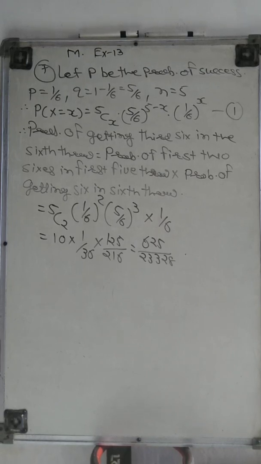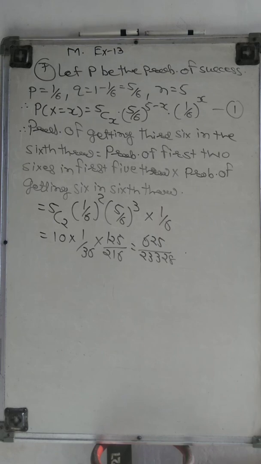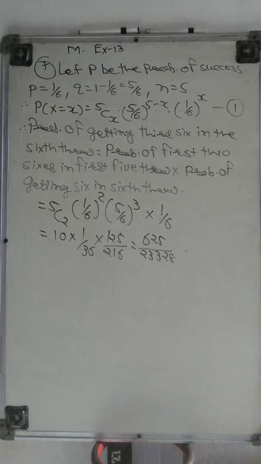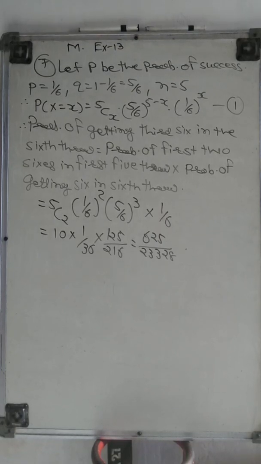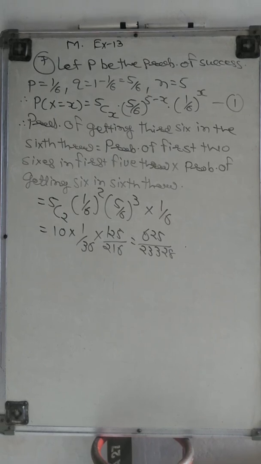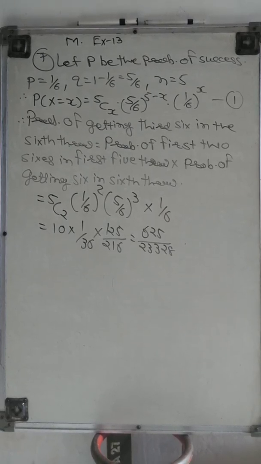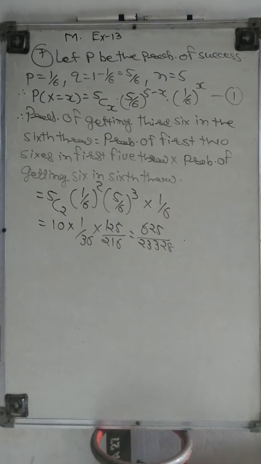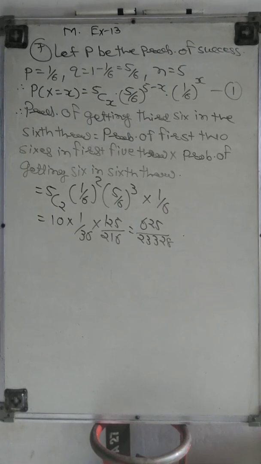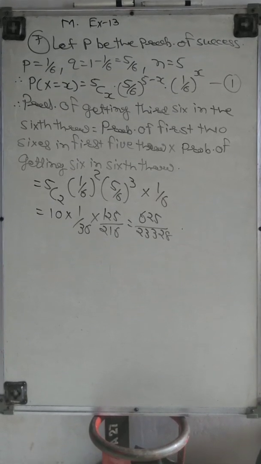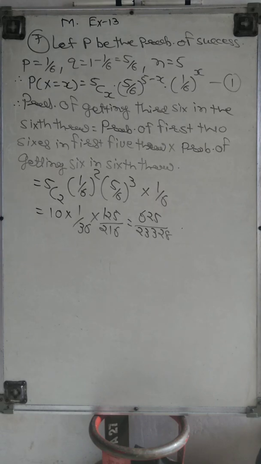Therefore first we take the first 5 throws, it means n equal to 5. This is not directly given, but here we take it ourselves that n equal to 5. So it is a very important sum, because here you have to judge for yourself and then proceed. Therefore this sum is quite important.